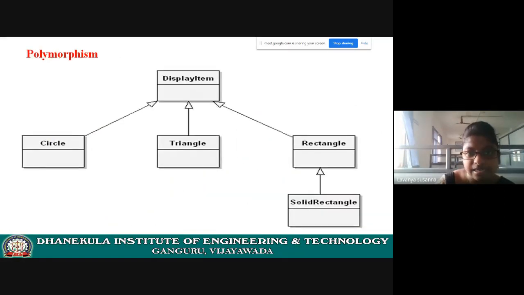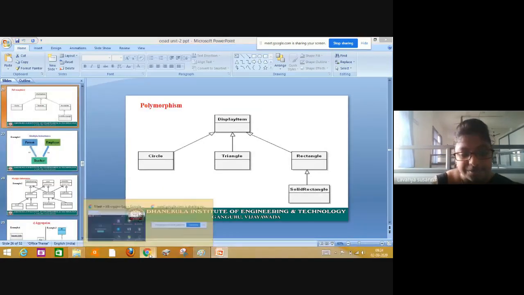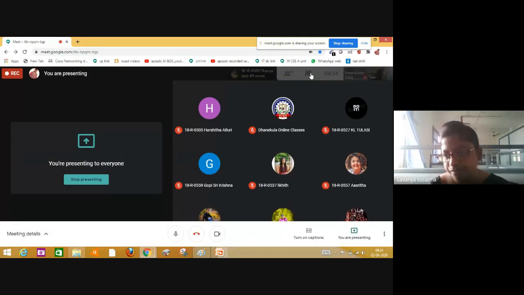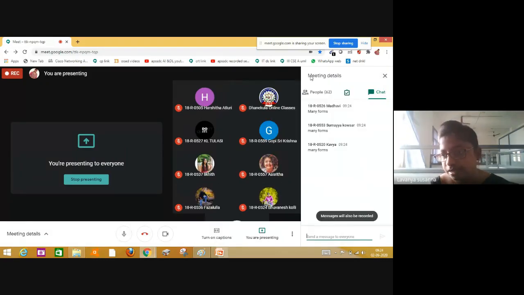Now let us see polymorphism. What is polymorphism? This is my question. Please answer my question. Anyone can answer my question. What is polymorphism? Students, please respond. What is meant by polymorphism? Students, many forms. Madhavi, 26. Okay, very good. Remaining members. Kavya, many forms. Okay.